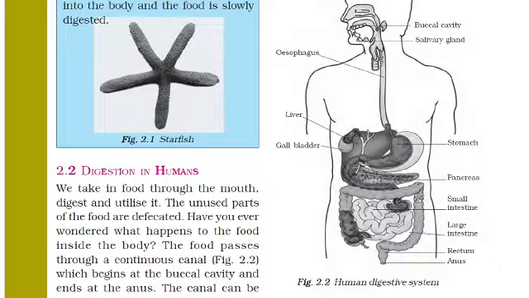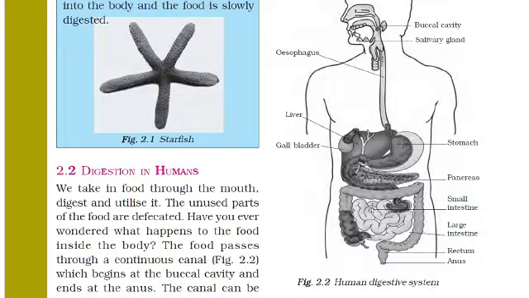Then come down, then it is the small intestine with light color. Then this one is the large intestine, and this one is the rectum, and the last one, that is the anus, which is the last part of the body from where undigested food is taken out.